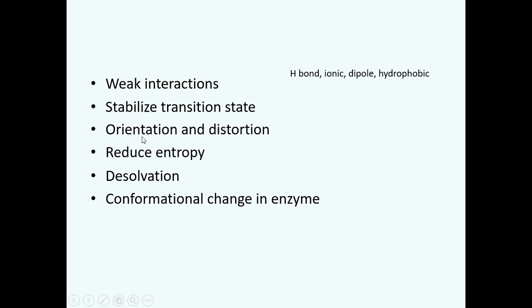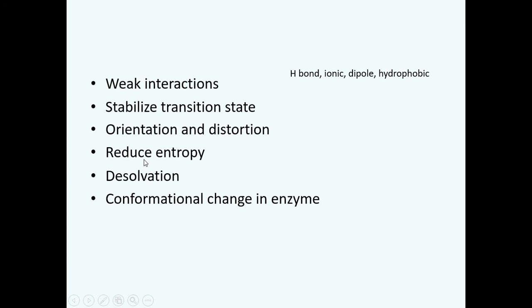Enzymes bind to the substrate and they immobilize the substrate into a proper orientation where the substrate groups can undergo a chemical reaction. That's another very important thing with the enzymes too. Enzymes reduce the entropy. The molecules are present in an aqueous environment in a living thing, in a cell, and these molecules are able to diffuse everywhere in the environment of the cell, and they can be in any possible given orientation and conformation. So therefore the entropy, or in other words the disorderness, is very high.